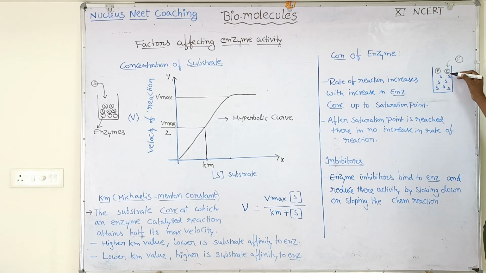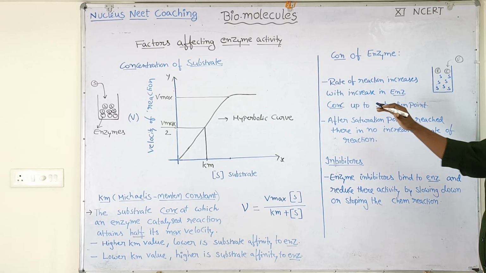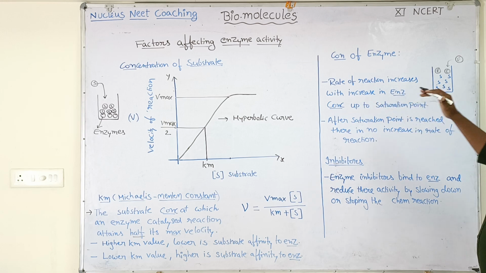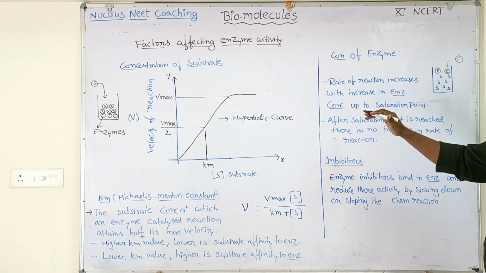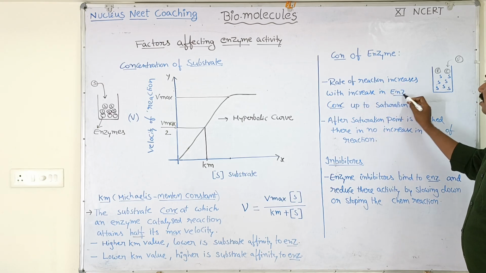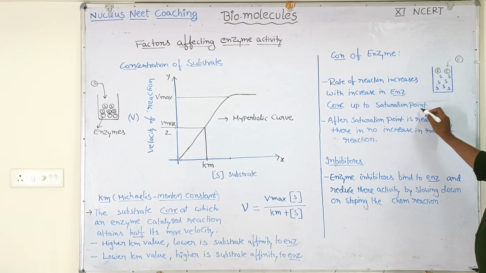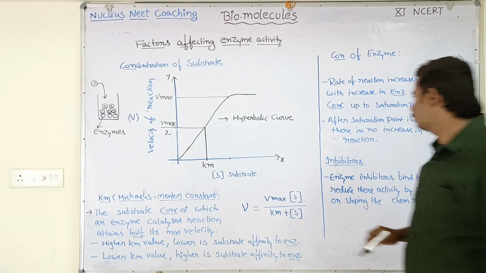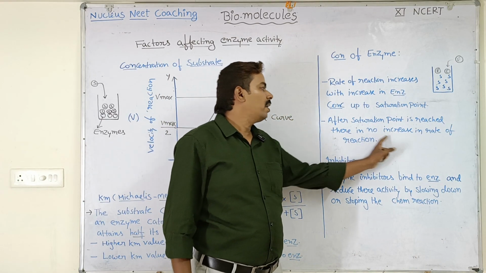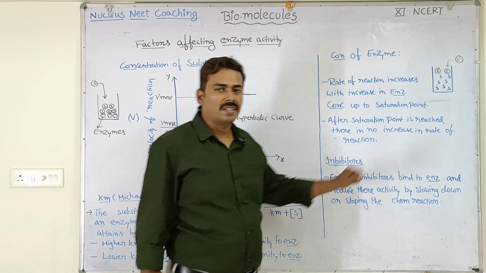Once the number of enzymes becomes equal to the number of substrates, the highest rate of reaction, the highest velocity of reaction, will be achieved. Afterwards, it is going to level out. It will not increase. Okay. Rate of reaction increases with increase in enzyme concentration up to a saturation point only. After the saturation point is reached, there is no increase in the rate of reaction.